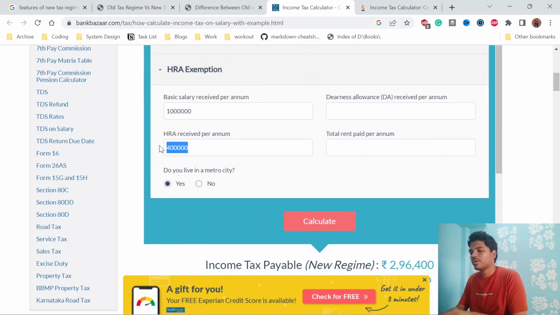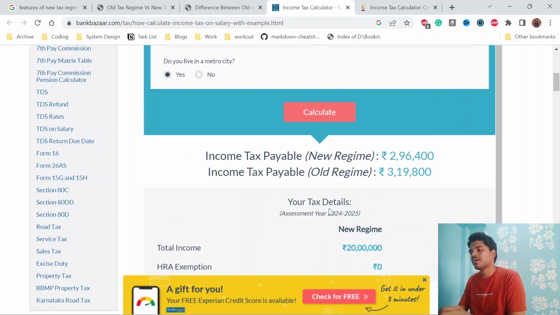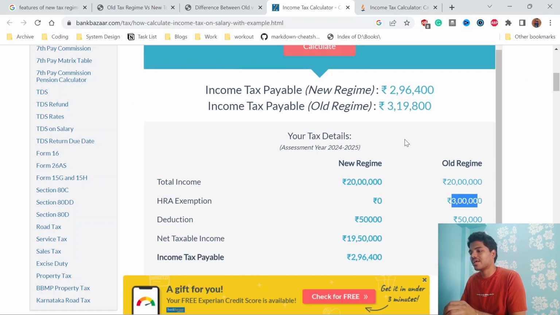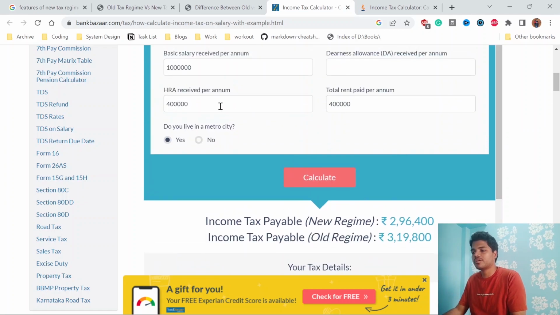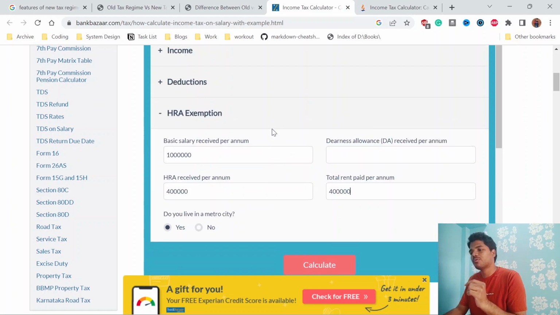For example, in your 4 lakhs, let's say you claimed 4 lakhs, but it will calculate around HRA is 3 lakhs. Then suddenly see, from 4 lakhs to almost 1 lakh got deducted with the single HRA alone. That's why HRA is a very important component. If you are living in a high paying rented home, then please choose the old tax regime only.